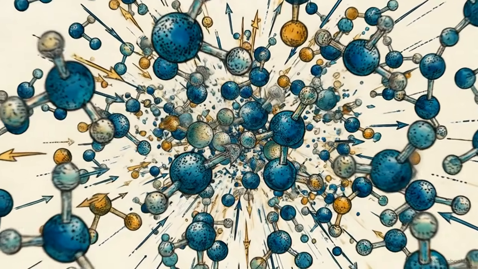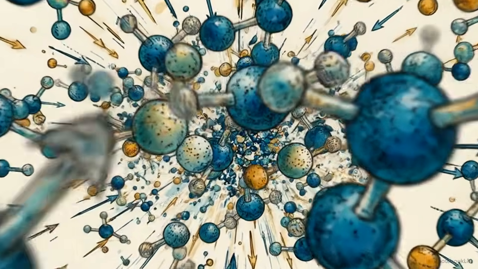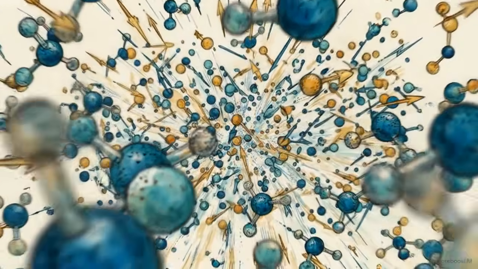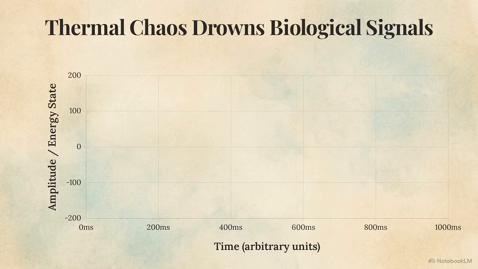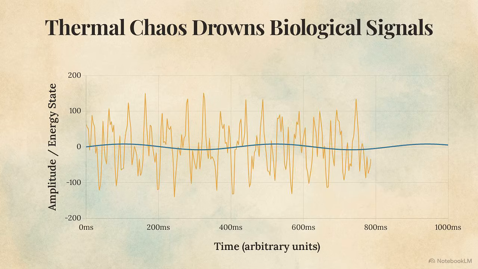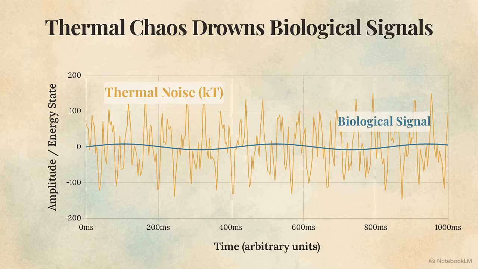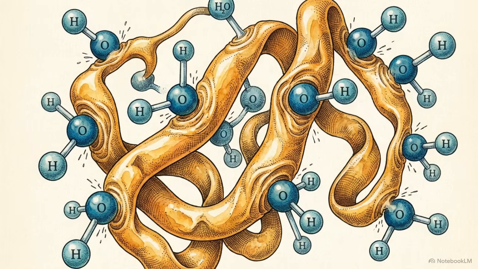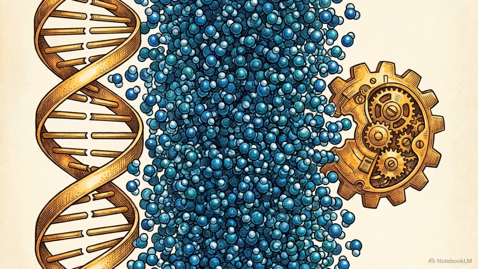A cell's interior is a microscopic hurricane of thermal energy, with molecules violently smashing into each other trillions of times per second. This graphic illustrates what physicists call the KT paradox. KT represents the baseline thermal noise of that molecular hurricane. Notice how the massive amplitude of this chaotic background heat completely engulfs the tiny, fragile waveforms of biological signals trying to pass through it. If you drop a delicate signal into that much random noise, it gets obliterated. Under standard thermodynamic models, the highly organized communication required to keep a cell alive simply shouldn't be able to happen.